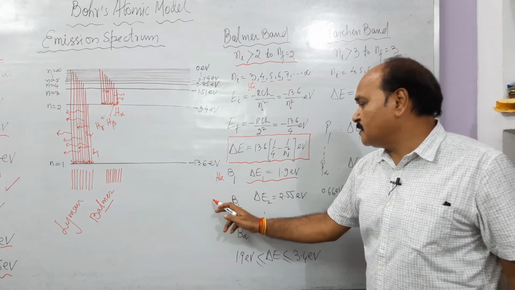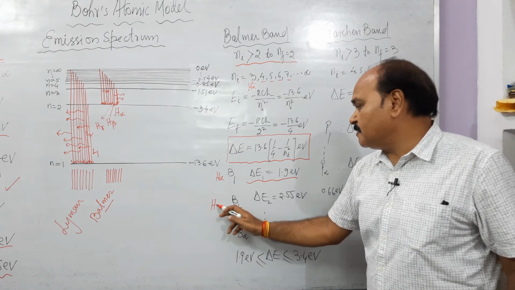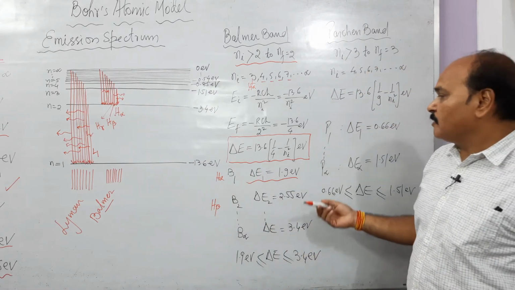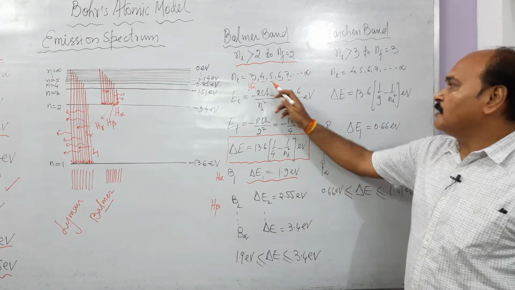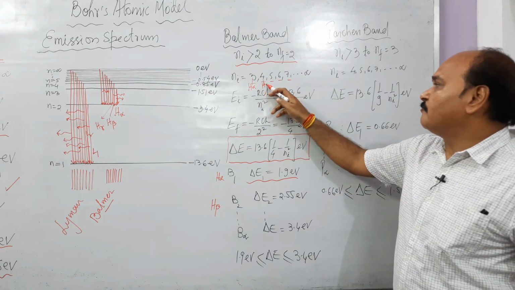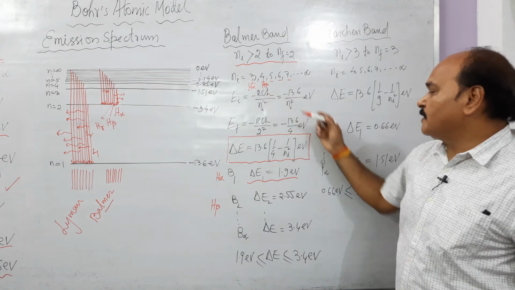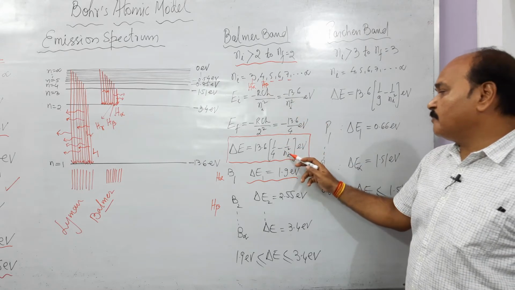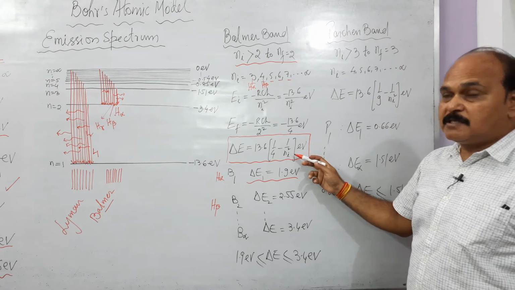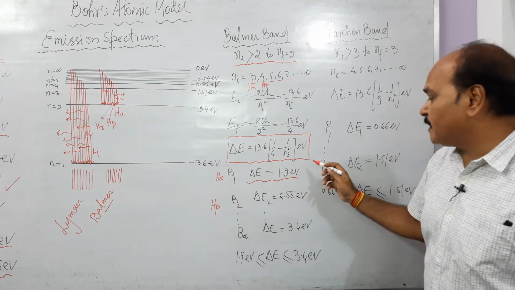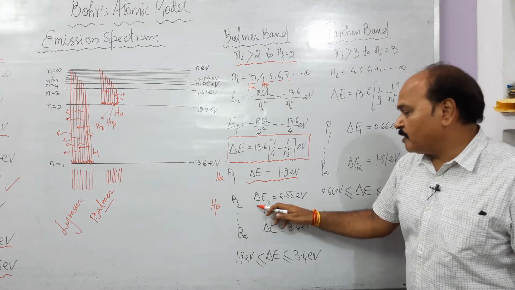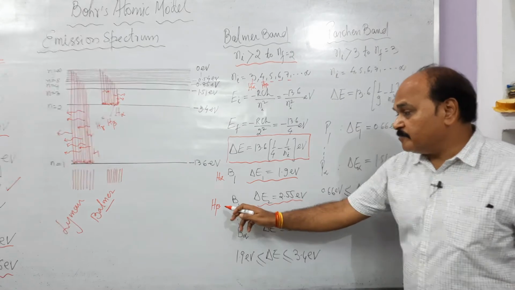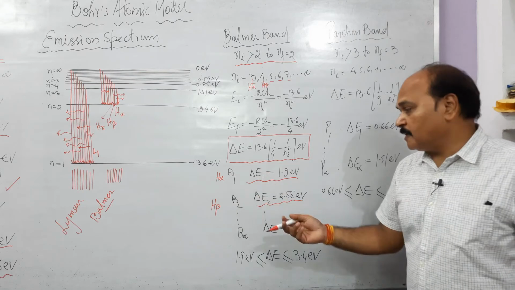And this H beta is the second Balmer line. The energy of the second Balmer line would be, well, Ni we have to put as 4. So when transition takes place from 4 to 2, 1 upon 4 minus 1 upon 4 square, that is 1 upon 16. If we solve, we get 2.55. 2.55 electron volt is the energy of the H beta line, the second Balmer line.